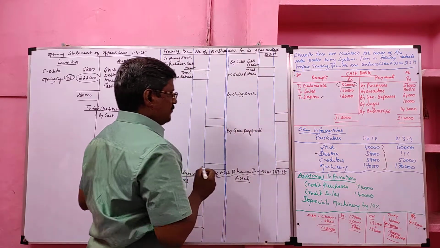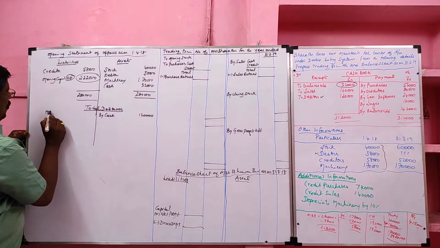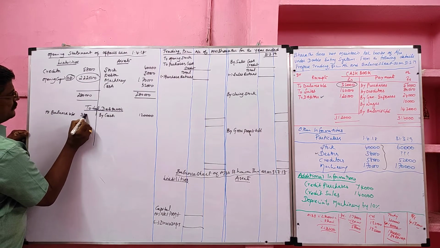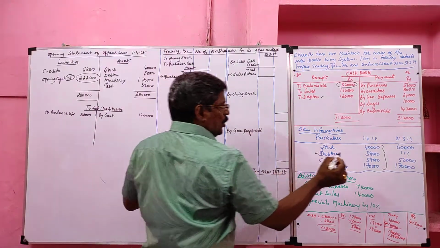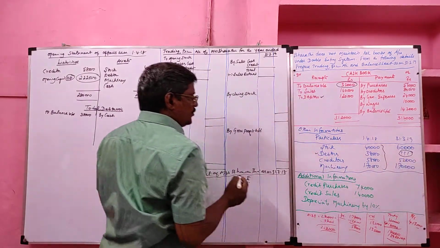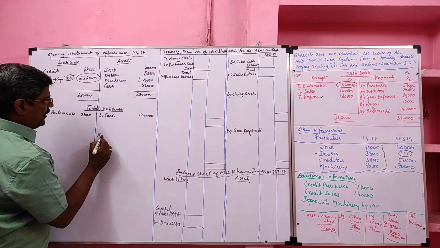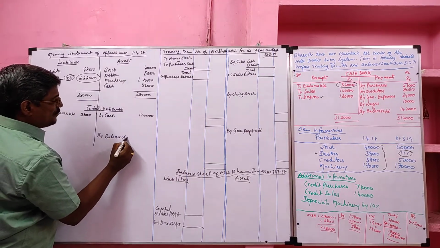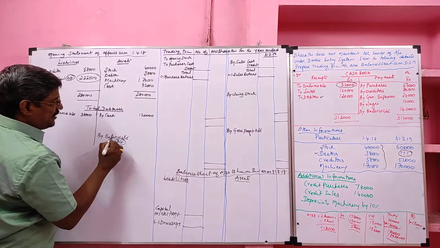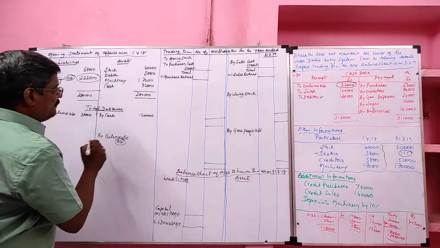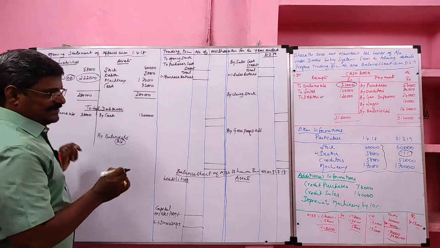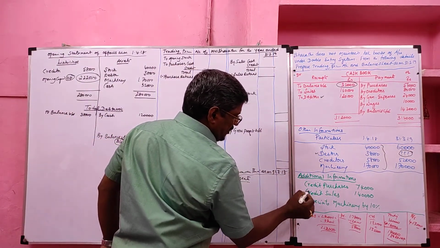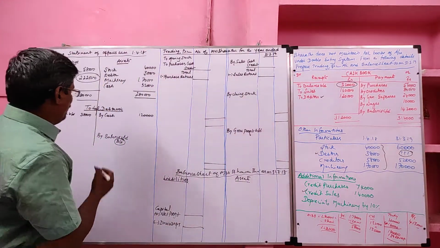Opening debtor 38,000. Closing debtor is not given. Normally when preparing the total debtor account we have to ascertain credit sales, but in this problem closing debtor is not given. Definitely credit sales will be given. So we have to find the closing debtor. Next, creditor not required, machinery not required, credit purchase not required, credit sale required for preparation of the total debtor account.